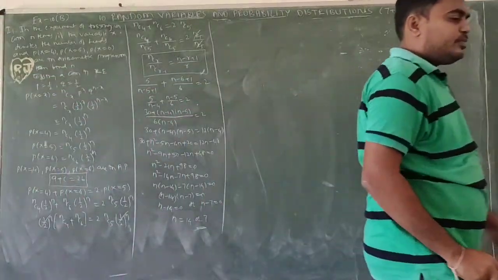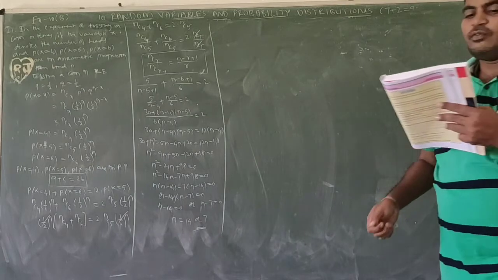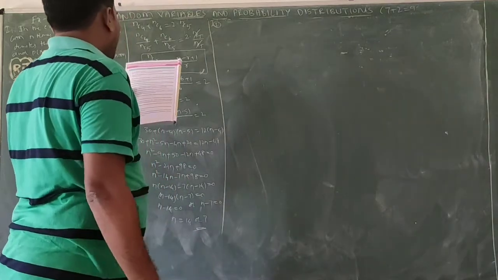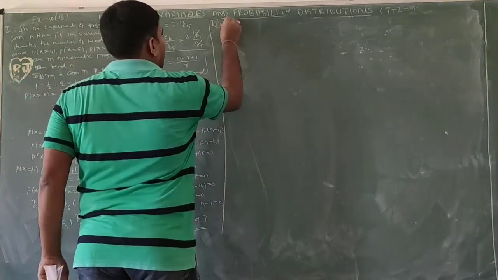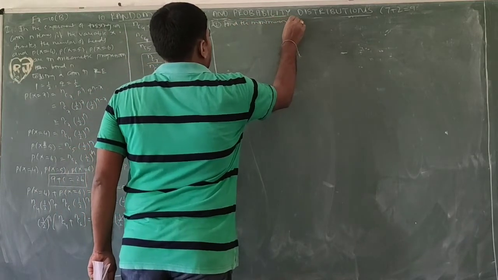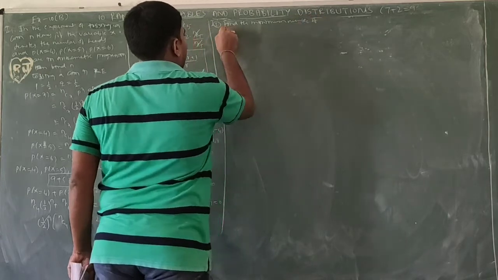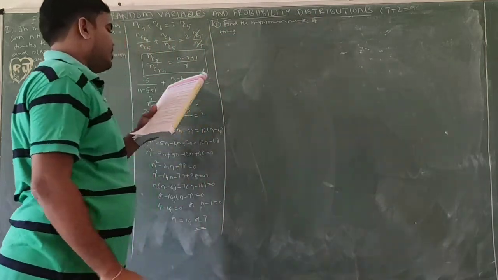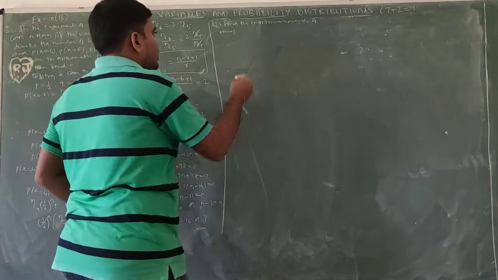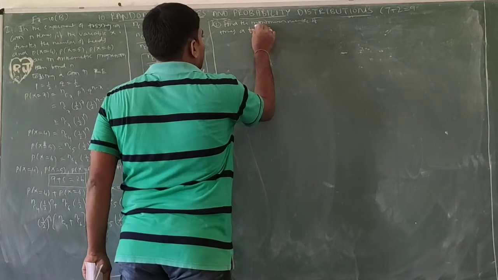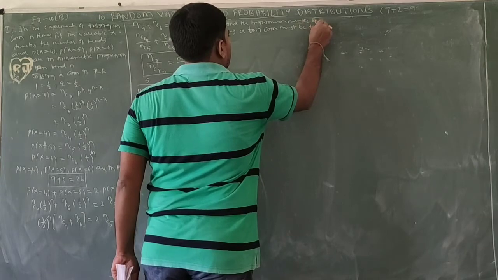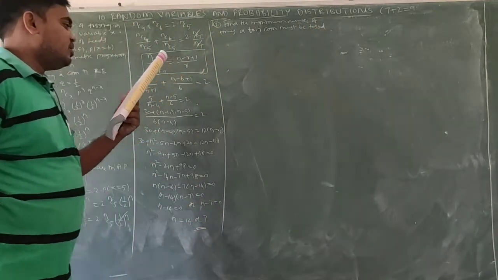Okay, next question. First bit, second question. Second question is: find the minimum number of times a fair coin must be tossed.